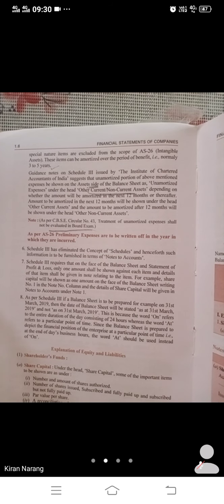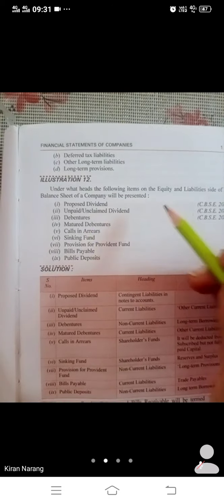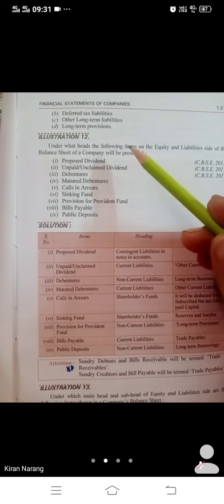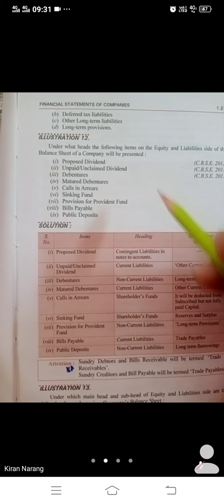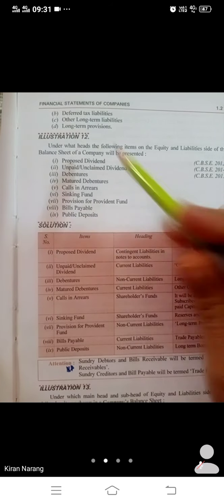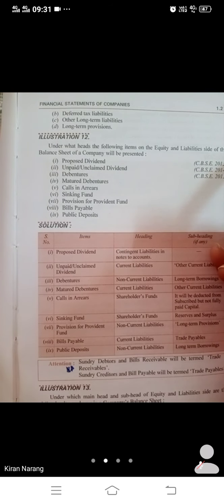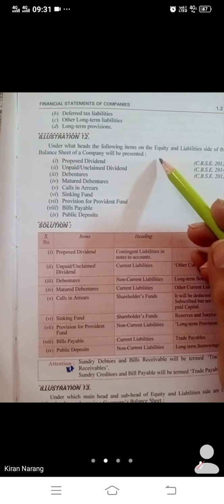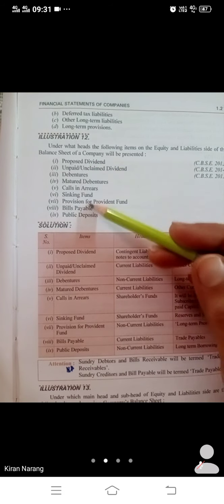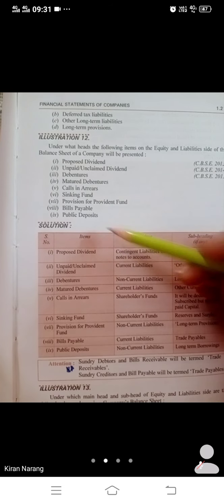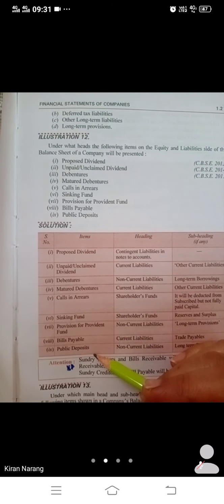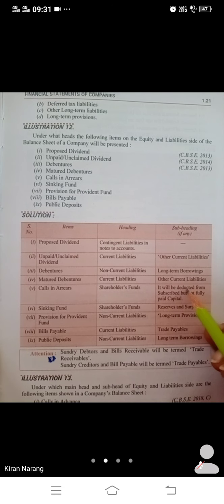So now we are coming to the main thing which we have to do. You will find questions like this, where certain items will be given to you. 90% of questions in the board exam will come like this. Certain items will be given to you and you have to tell their heading and subheading. Under what heads will the following items on the equity and liability side of the balance sheet of a company be presented? So 7, 8 or 9 items will be given to you in the question.